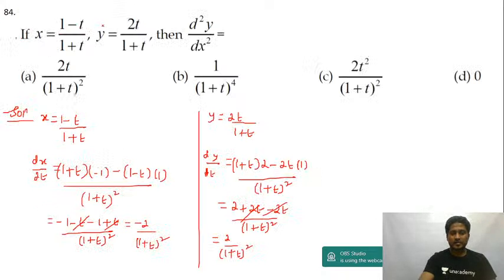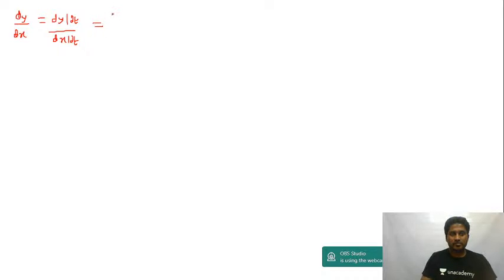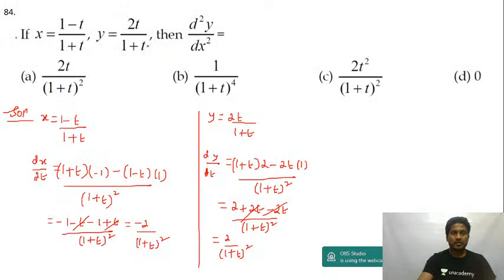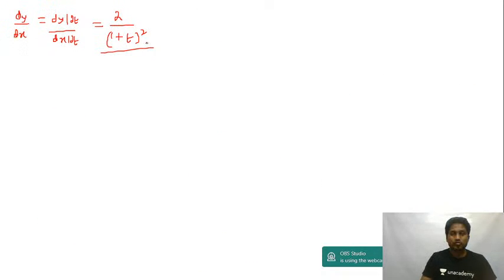Just now we found out, right? 2 upon 1 plus t the whole square. And what is dx by dt? Minus 2 upon 1 plus t the whole square. These two will get cancelled. You will get dy by dx is equal to minus 1.